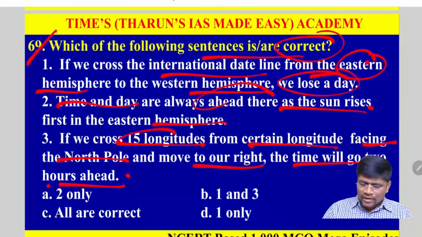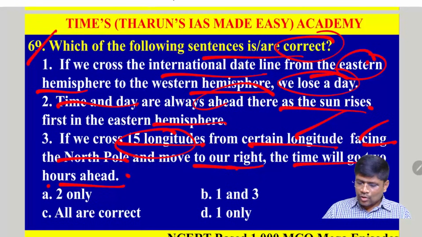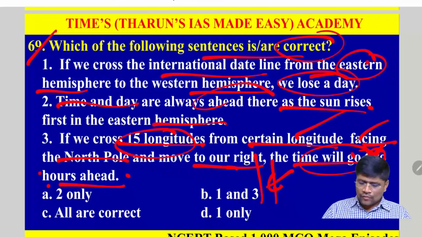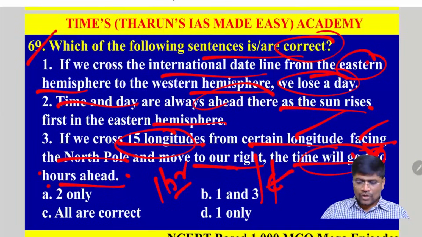And if you cross 15 longitudes from a certain longitude facing North Pole and move to our right side, time will go not 2 hours ahead, it is 1 hour ahead. Because the sun rays will take exactly 4 minutes to cross each longitude. To cross the 15 longitudes, it will take exactly 1 hour. That means only 1 hour difference will be there.